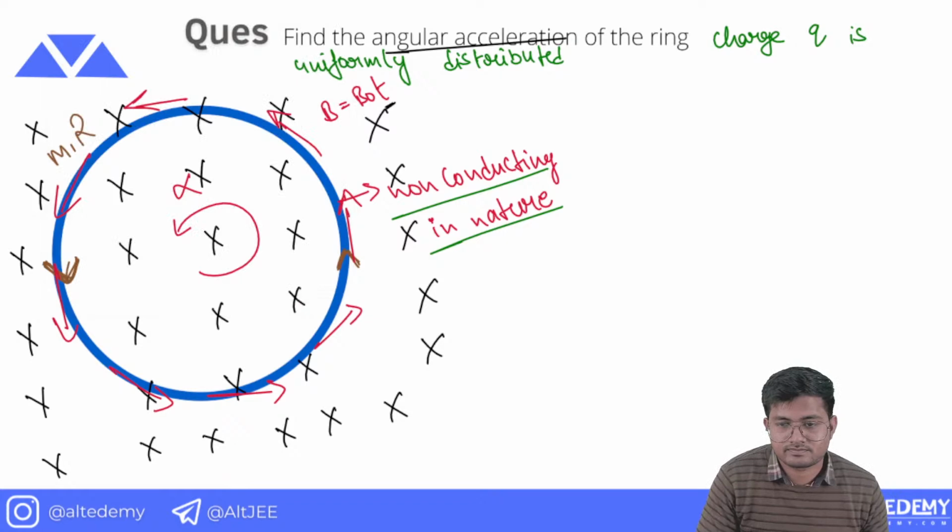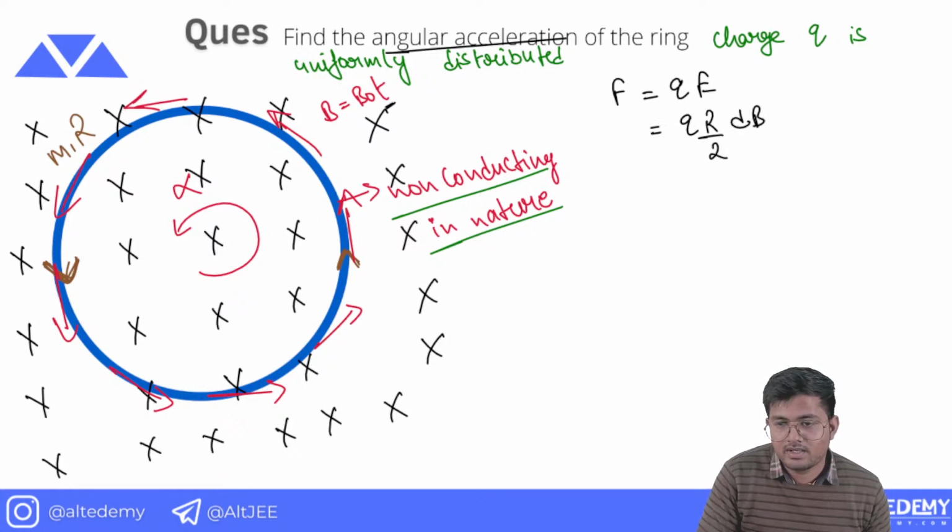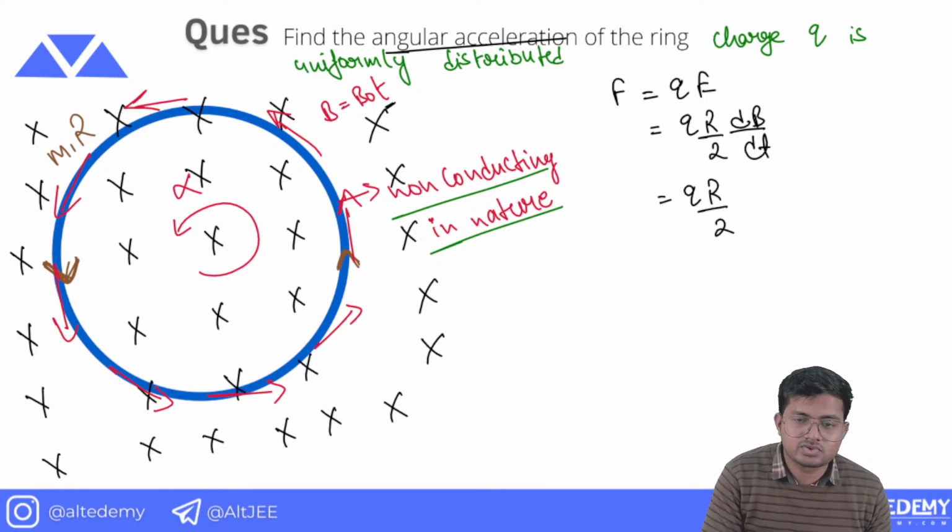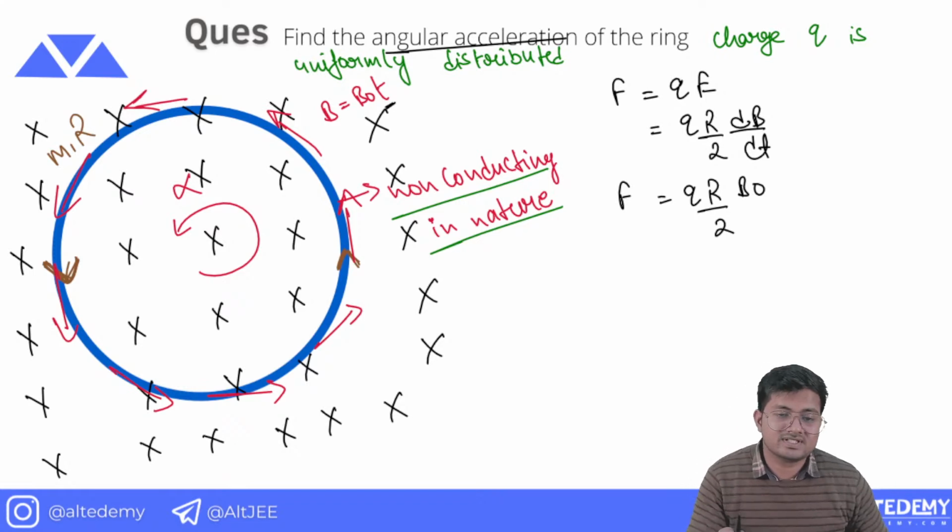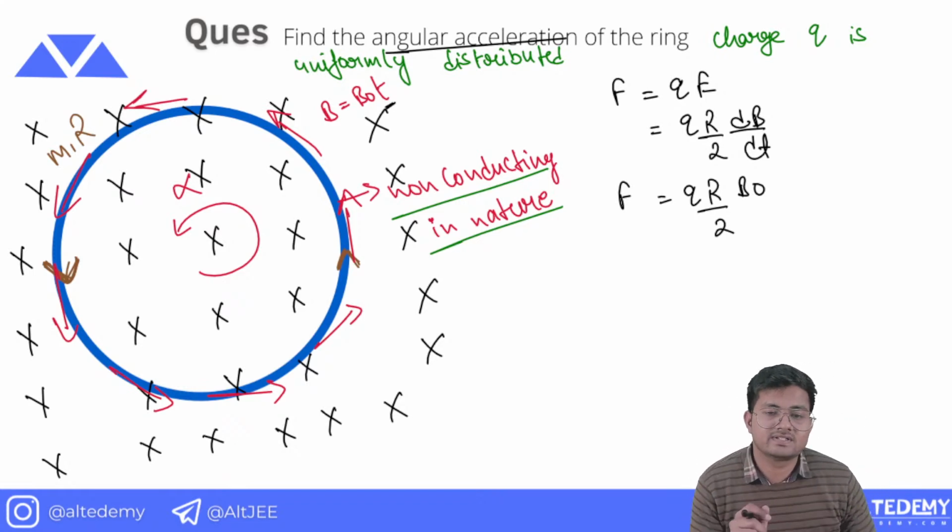So from here, F is equal to QE, and what is E? E is R by 2 dB by dt. And what is dB by dt? B equals B naught t, so dB by dt is going to be B naught. So this is the force, and this force is acting tangentially.